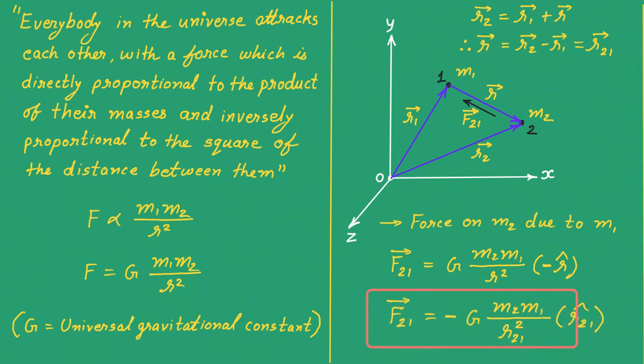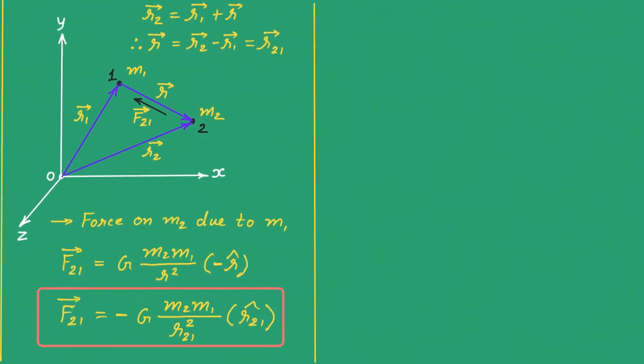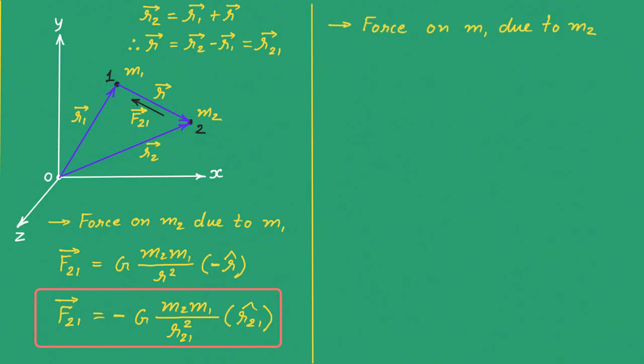You should remember this equation, that is in vector form. Now from the same we can write the equation of force on m1 due to m2, force on the first due to the second particle. This can now be written as F12 vector, and that will be equal to minus G m1 m2 upon, this should be r12 square and caret r12.